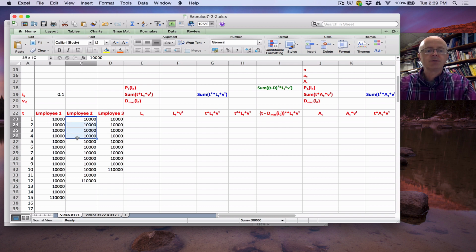Employee 2 is the one who's 53 years old currently, and that's the liability cash flows for employee 2. And then employee 3 is the one who's 55 years old. This is the liability cash flows for the severance package for employee 3. Okay?